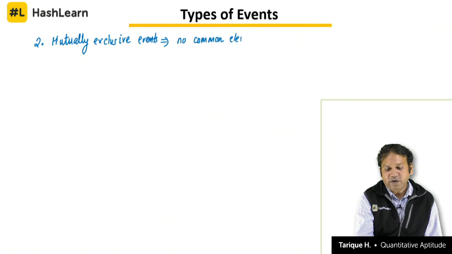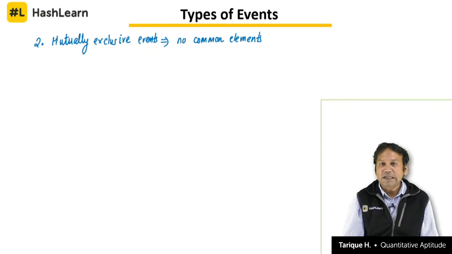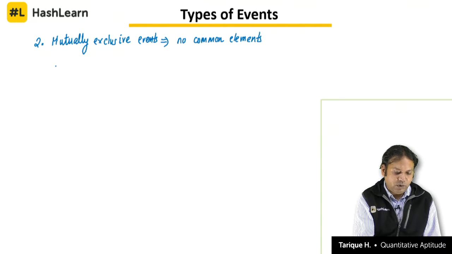They are independent of each other, so they do not have any common elements. For mutually exclusive events, we should understand that the probability of E1 or E2 happening is equal to P of E1 plus P of E2.